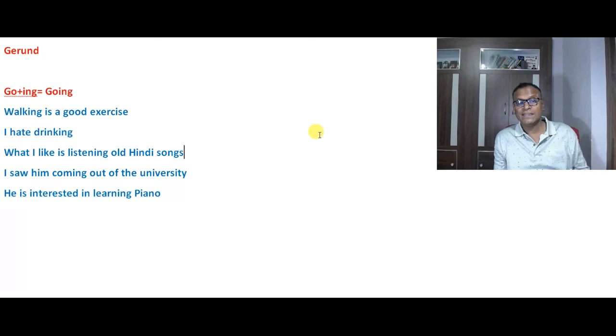And next, he is interested in learning piano. So remember, when you use gerund in that way, we always use the ing form after any preposition. So he's interested in learning. It's a gerund, learning. He's interested in learning piano.